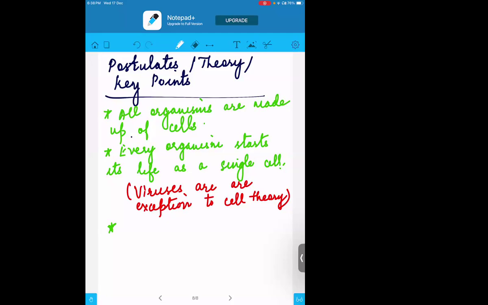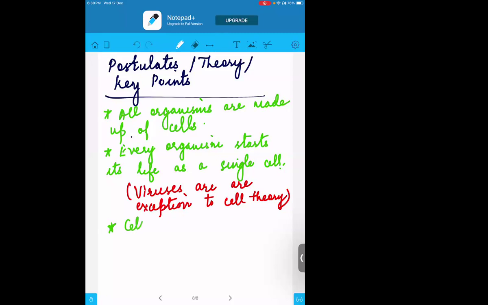Viruses are basically borderline. When they get into the body of another living organism, then they become living. But when they are present outside without any living support, they are dormant and considered non-living. That is the reason viruses do not come under the cell theory.